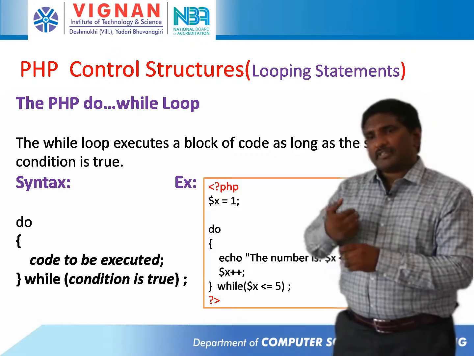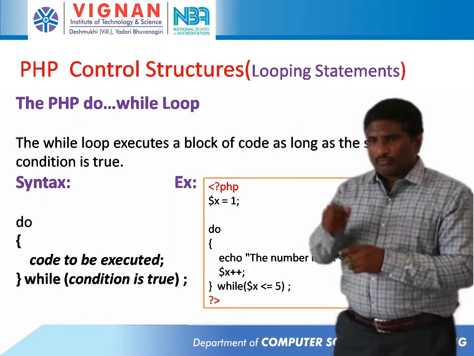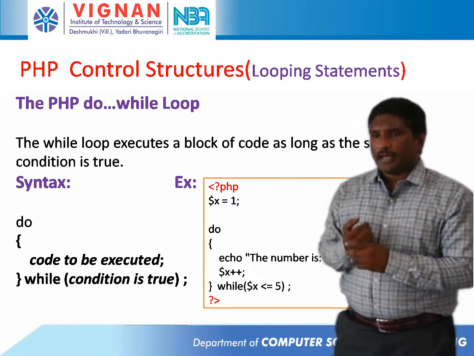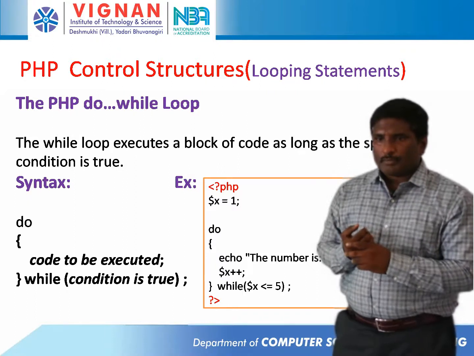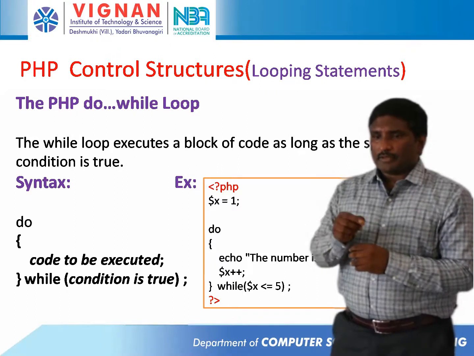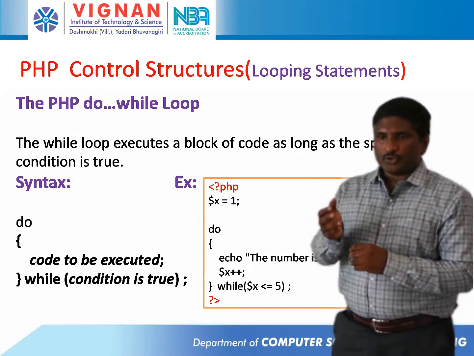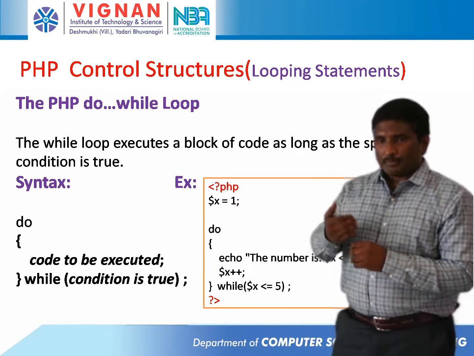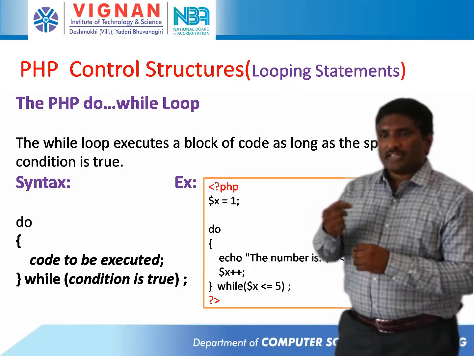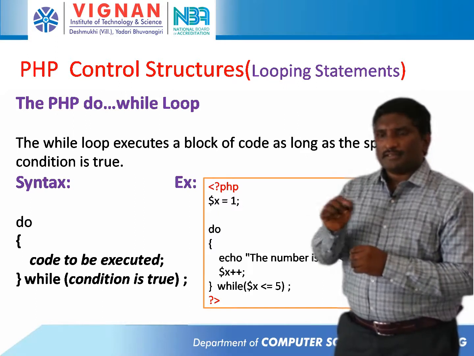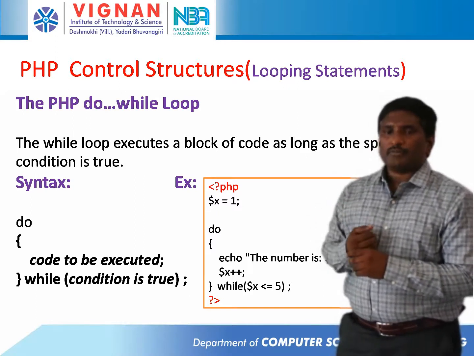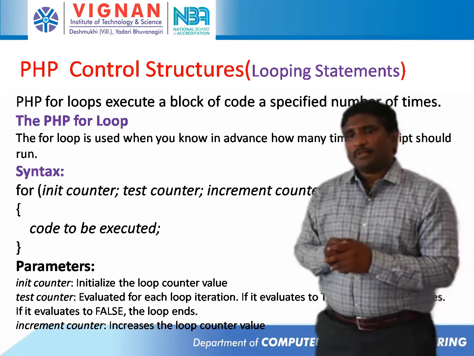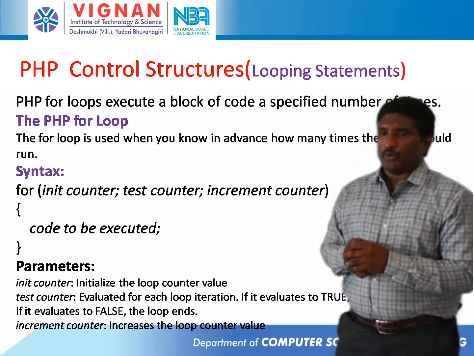After that I am checking the condition using while. So first it will do the action, then it will check the condition. The output of this program is the same as before: the number is 1, the number is 2, the number is 3, the number is 4, the number is 5. After printing that, it checks the while condition, which is false, so it comes out of the loop.